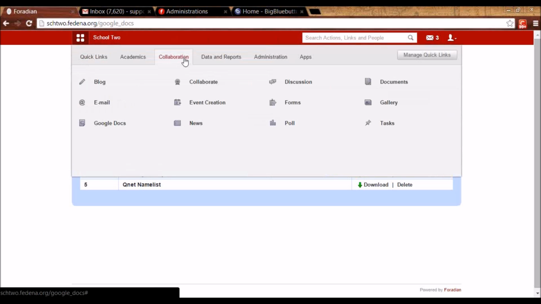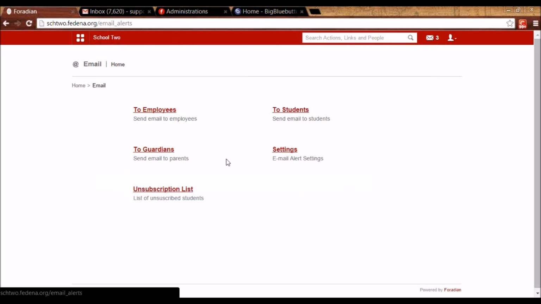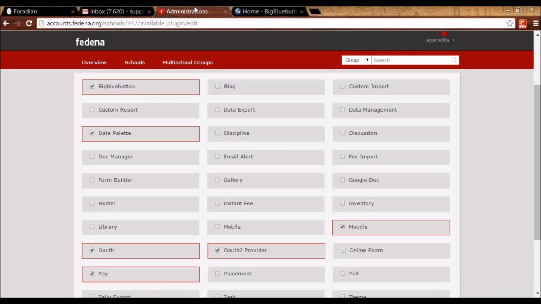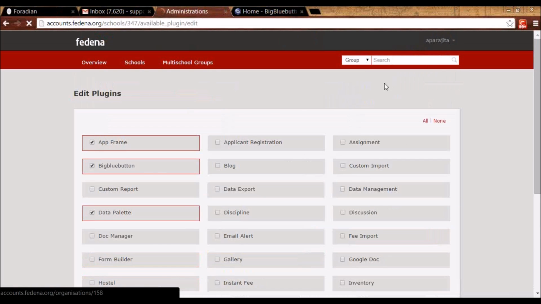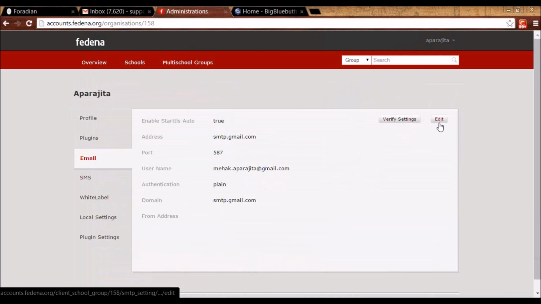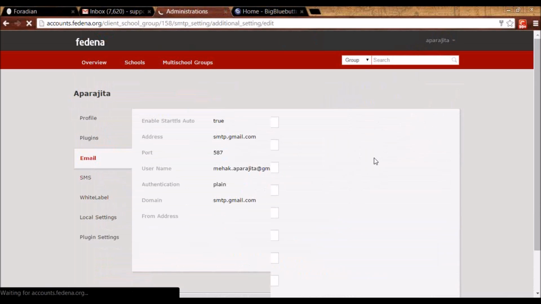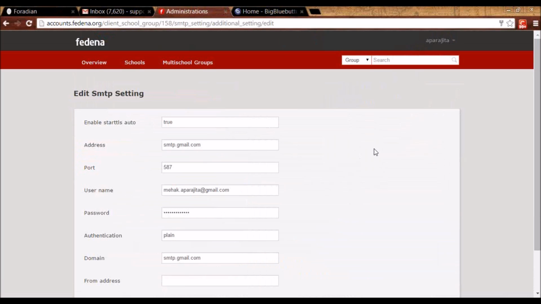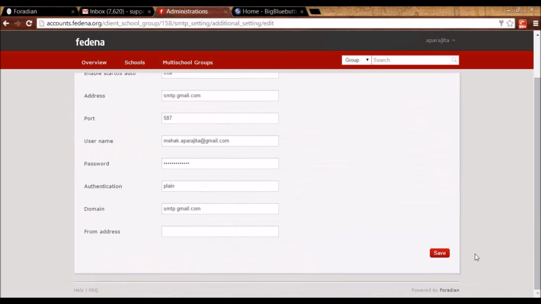The next plugin that we are going to see is Email Alert. So you will see this option here, Email. Before using this Email Alert, there is one important setting that has to be done in your account. So again, you have to go to Company. You will see here Email, and you will see here an option to add email details. These email details should be taken by a third-party provider in your country. So he's going to give you these details as per his SMTP settings, and you can save them.